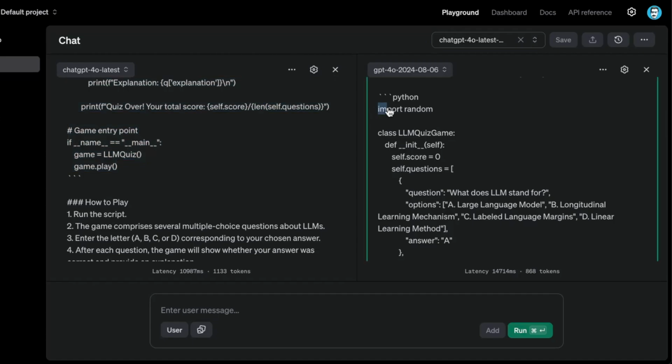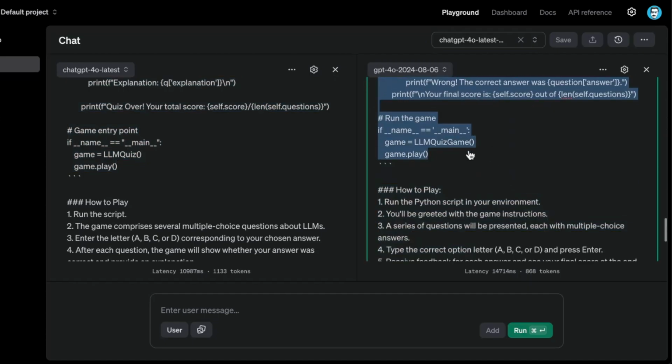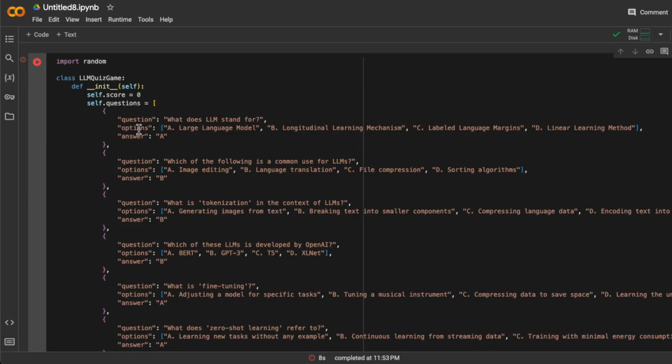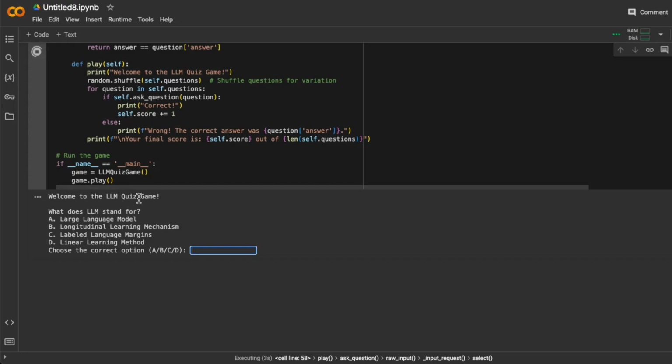I didn't like that one because it's not creative. I know that type of game and I don't think that's interesting for me. So I'm going to test the other one. Okay, so I pasted the code here and I'm going to run this. All right, so it says, welcome to the LLM quiz game.